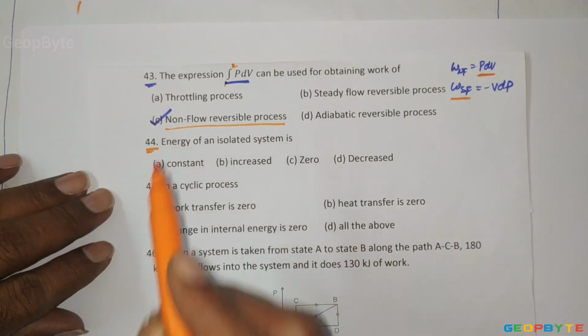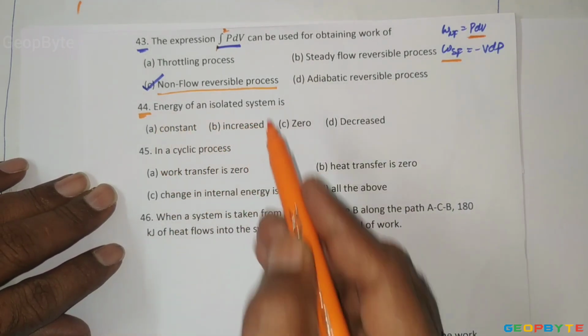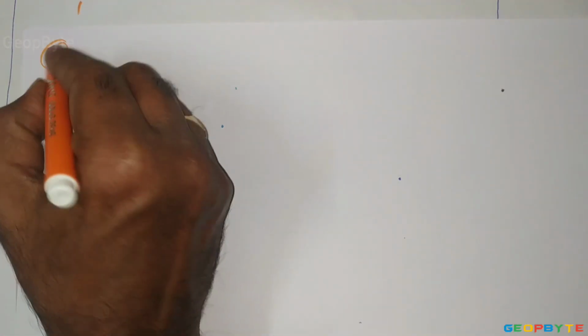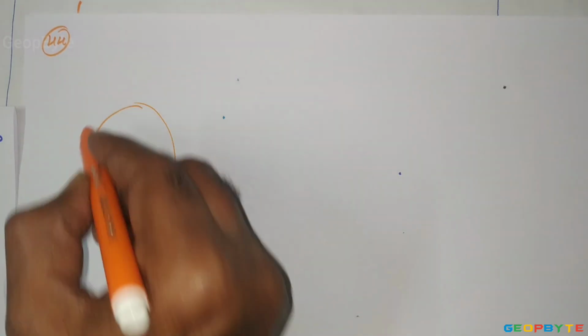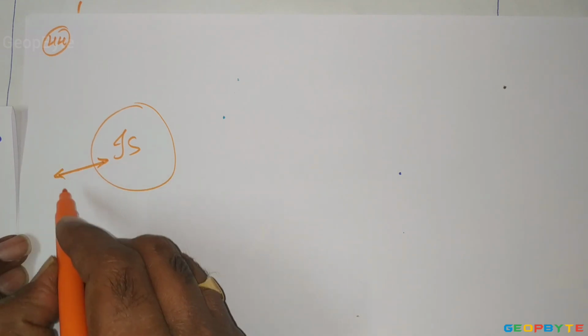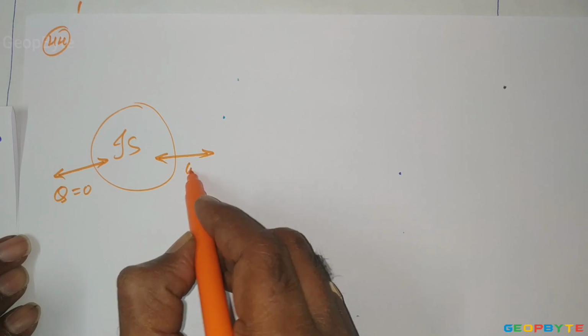Now come to problem number 44: energy of an isolated system. As we know, in an isolated system, energy interaction between the system and surroundings is zero, and mass interaction between the system and surroundings is zero. Let us take this as the isolated system, where the energy interaction in the form of heat is zero and energy interaction in the form of work is also equal to zero.